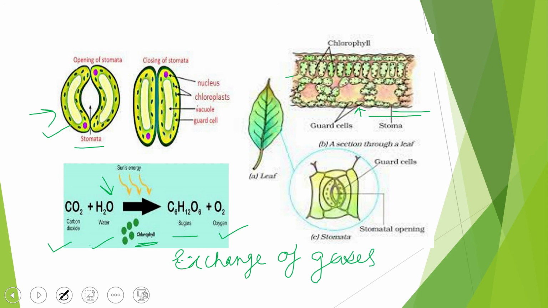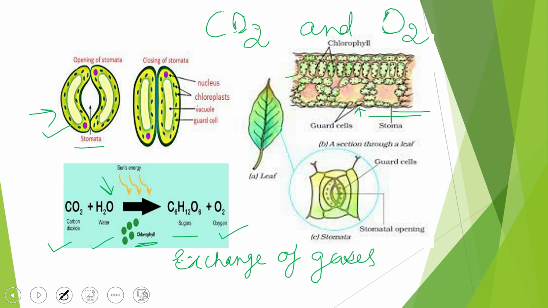Now you will be thinking which kind of gases, students? Like carbon dioxide, CO2, and oxygen. Carbon dioxide is the one which plants take inside, and they give out the oxygen through which we are respiring, right? So the stomata are helpful in the exchange of gases. They are very, very important. They are attached on the leaf, and these stomata are just small pores.